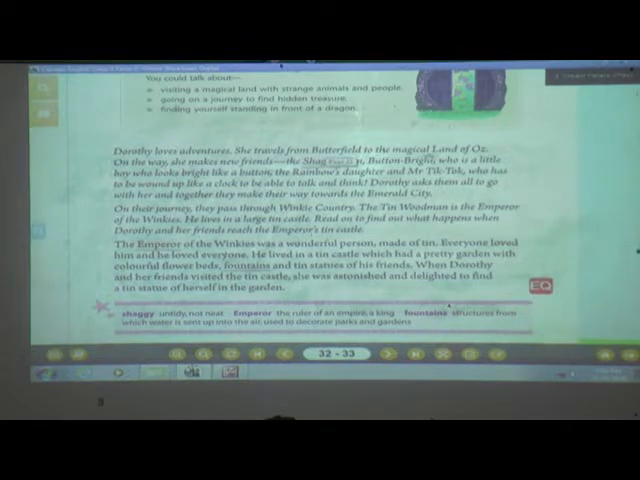Butterfield to the magical land of Oz. Now where is she going? Yes, she is going to the magical land of Oz. Now on the way to this land, how many friends does she make? I told you, students. Yes, she made 4 friends. She makes new friends. Who are they?